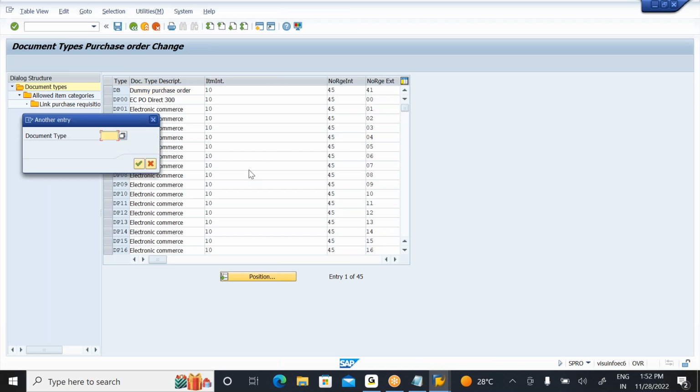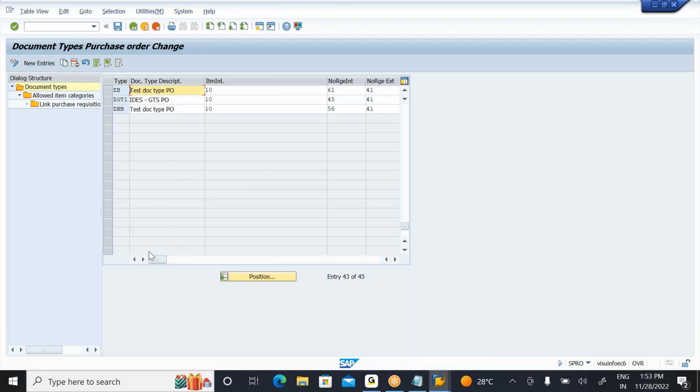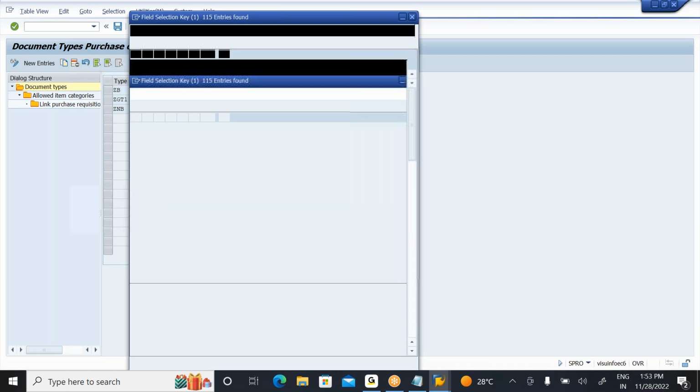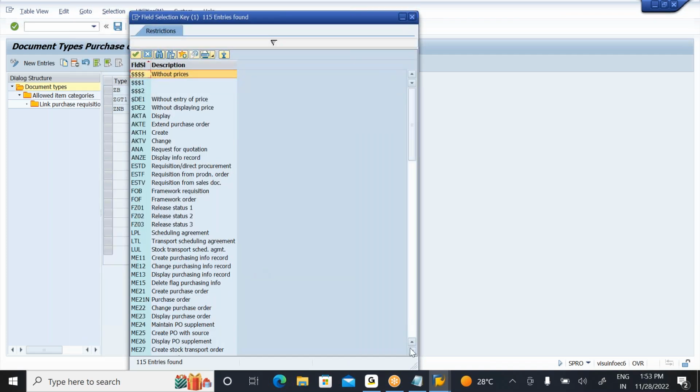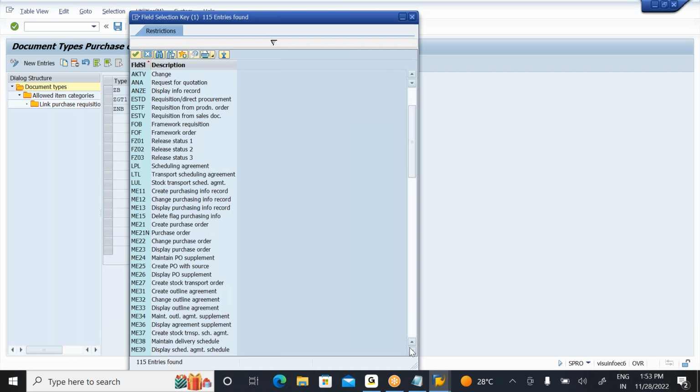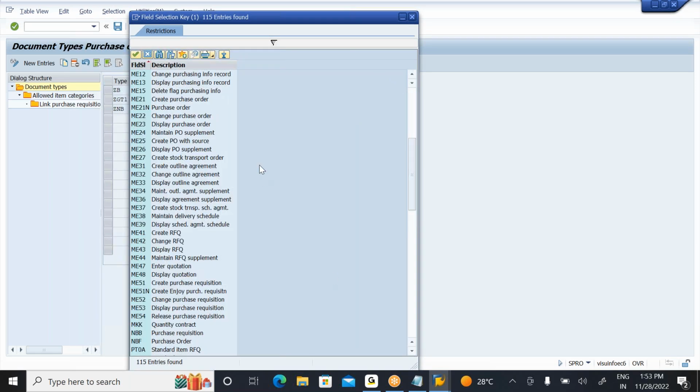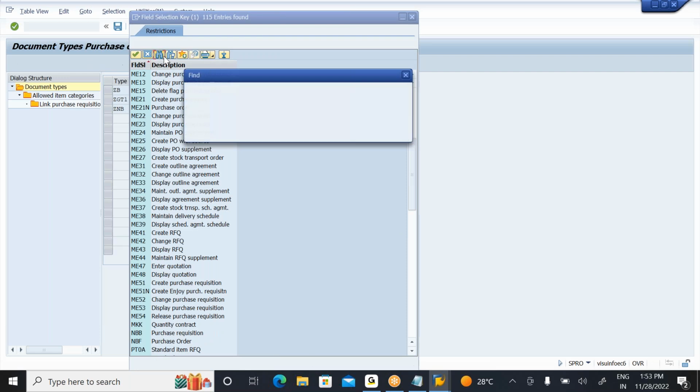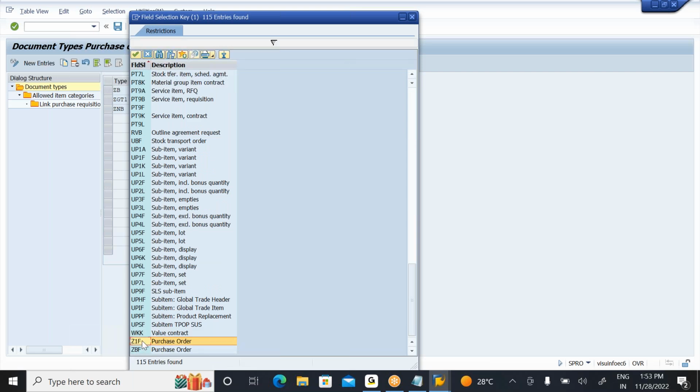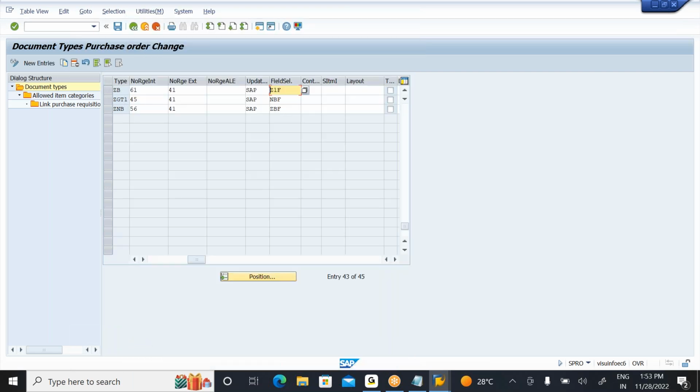So now go to your ZB document type. You must assign your field selection key as Z1F. What is the field selection key I created? Z1F, right? So you need to assign your field selection key as Z1F. The find button is also there. Simply go and enter Z1F in the find button, and the system automatically takes you to it. I changed it to Z1F. Simply click on save.